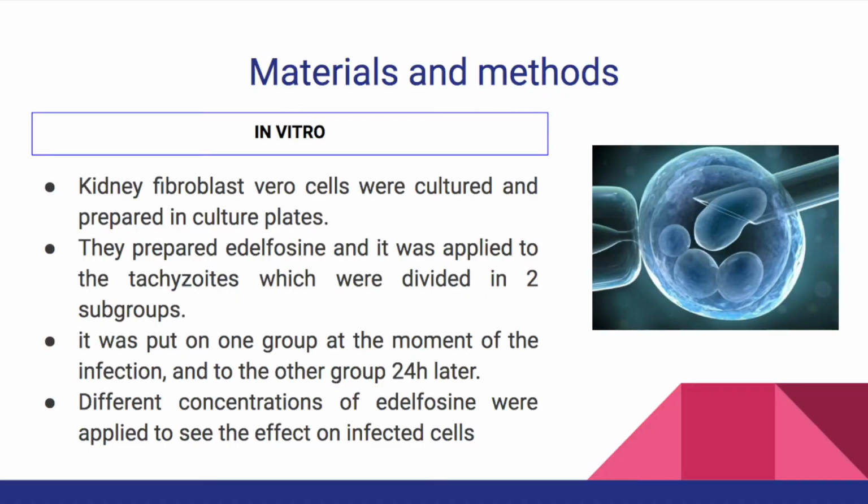In the in vitro method, first, kidney fibroblast Vero cells were cultured and prepared in a culture plate. Then they prepared edelfosine and applied it to the tachyzoites, which were divided into subgroups. It was put on one group at the moment of the infection and on the other group 24 hours later.